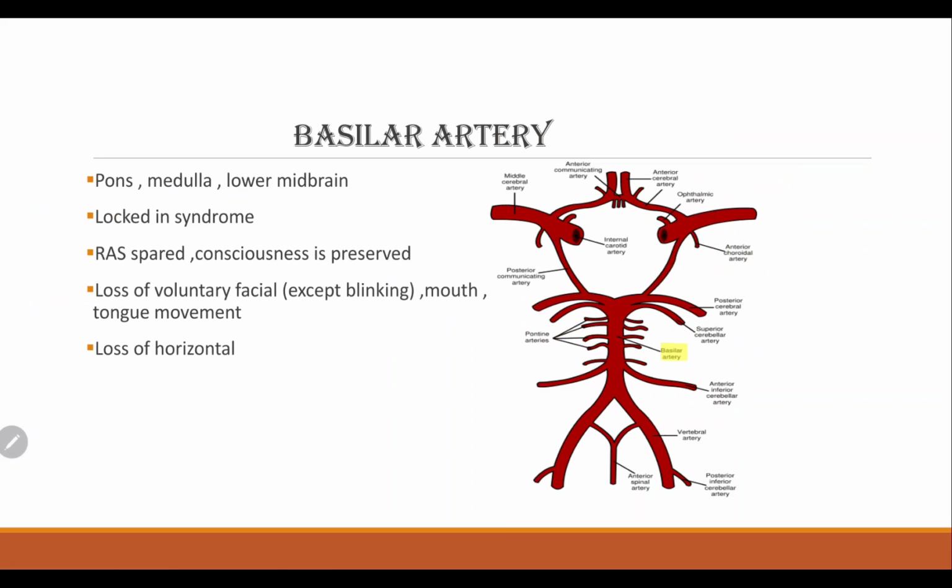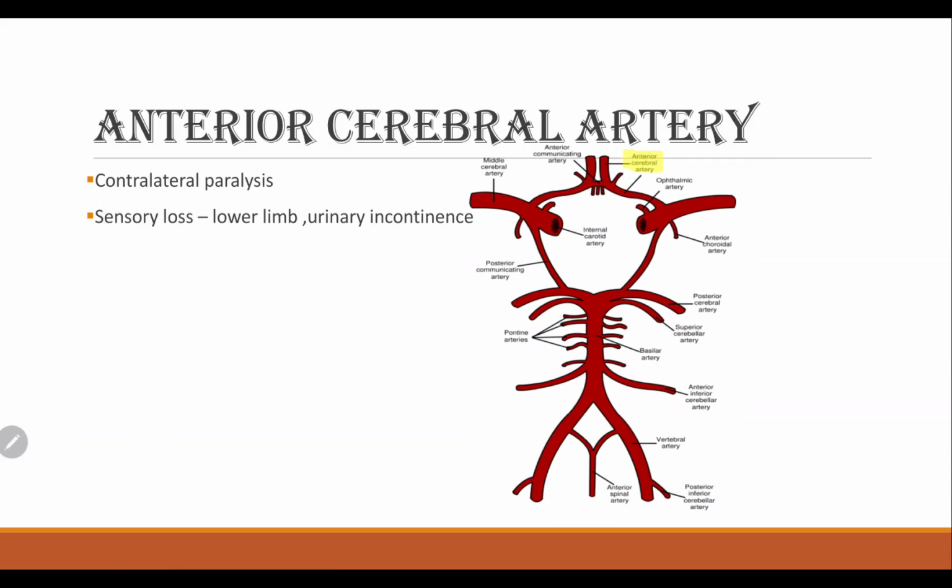Next, we're going to see basilar artery damage at this location. We're going to see the pons in this area. The pons, medulla, and lower midbrain are supplied. The syndrome is called locked-in syndrome, and the RAS is spared, so consciousness is preserved. There is loss of voluntary facial movement except blinking, mouth and tongue movements, and horizontal gaze loss.